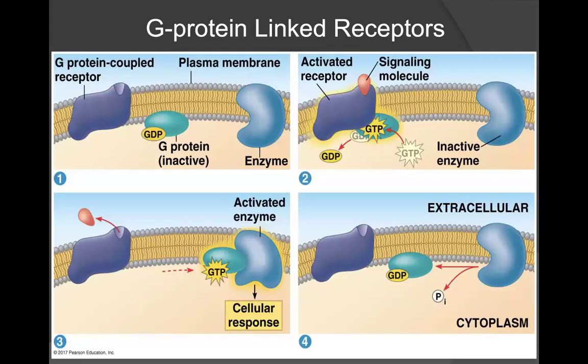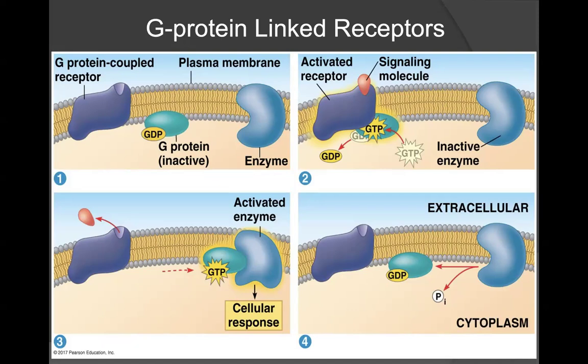This slide depicts the action of a G protein-linked receptor. Let us start with the first image here, which is to the top left of the diagram. We have our G protein coupled receptor. This can also be termed a GPCR. We have a G protein nearby, which is present in its inactive form. When a G protein is in the inactive form, it is bound to GDP.